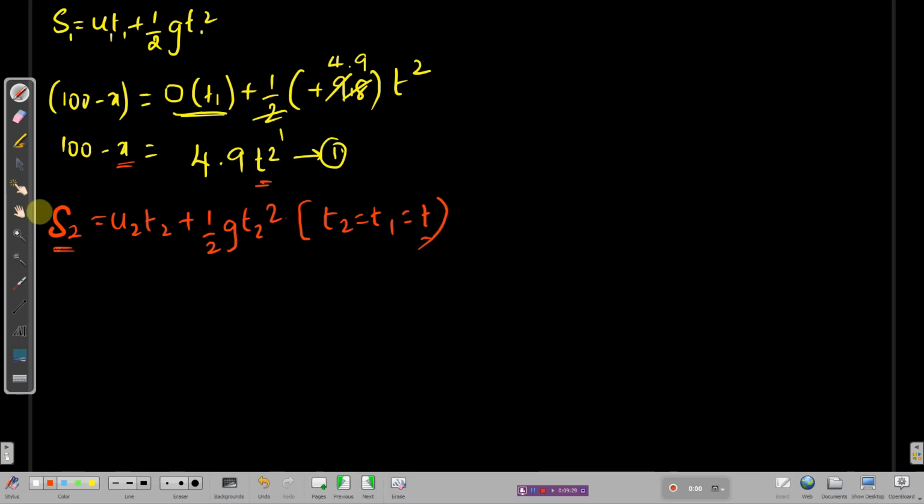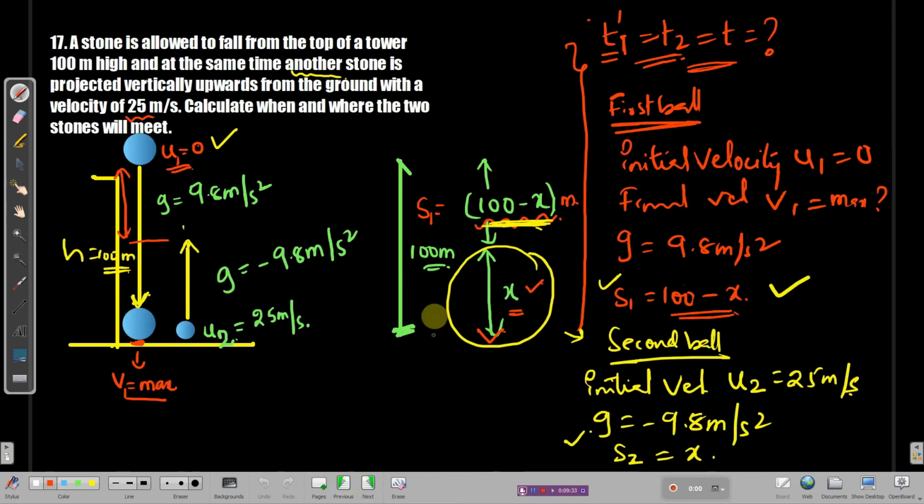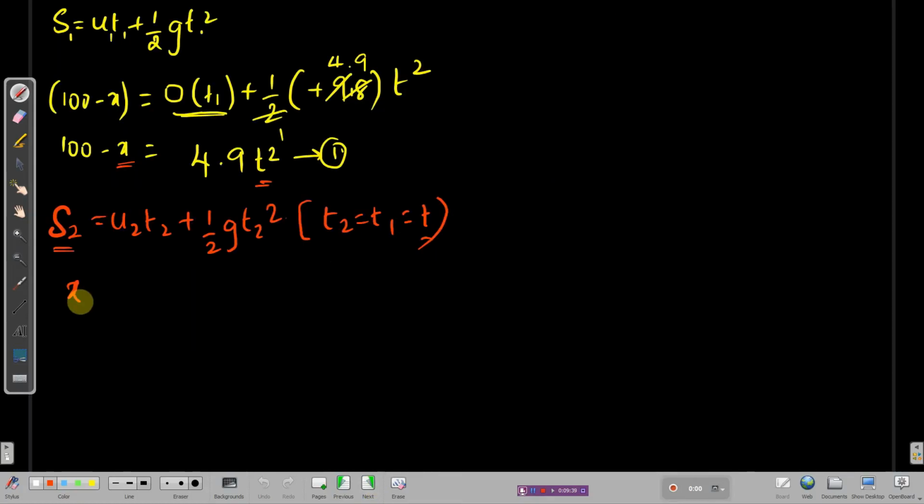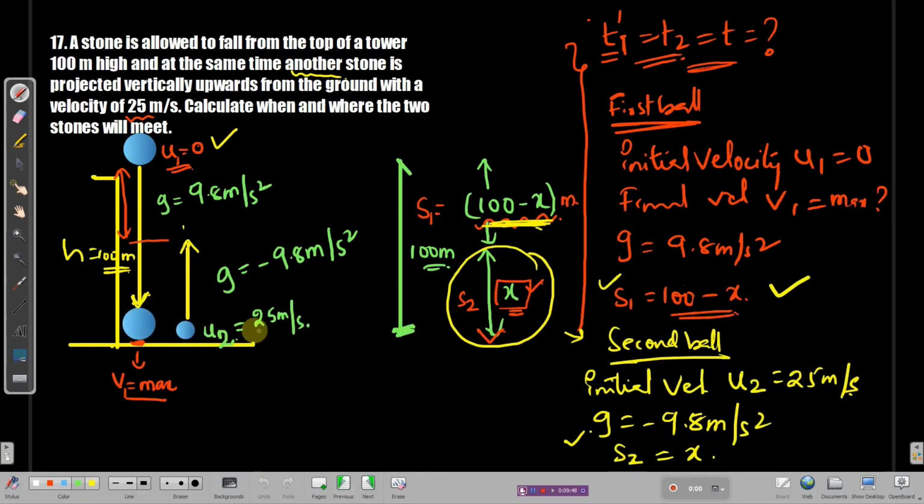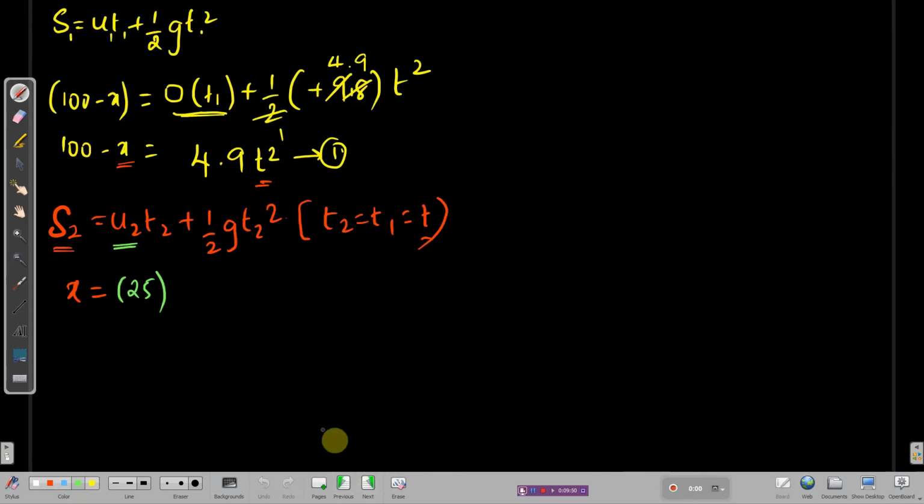What is S2? S2 is the distance traveled by the second ball. Let me show you. The distance traveled by the second ball is x, right? We already know that. Let me write it down here. It is x equals to u2. What is the initial velocity of the second ball? It is 25 meter per second. Have a look. 25. Very good. Come back.